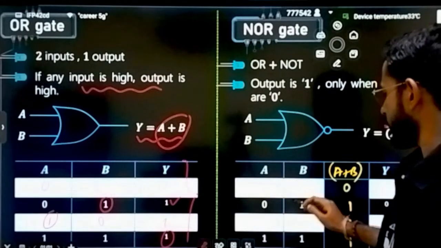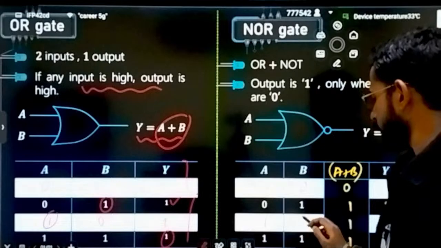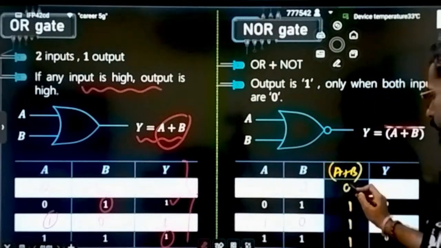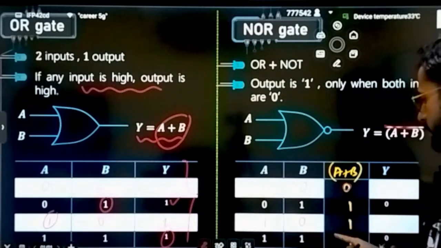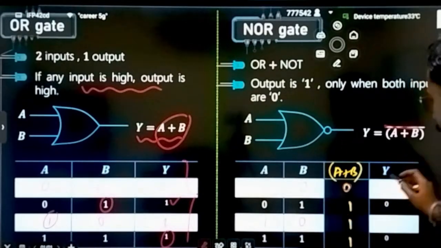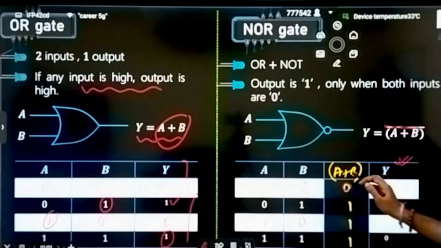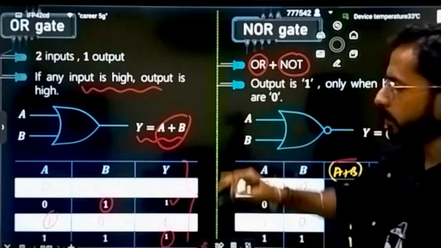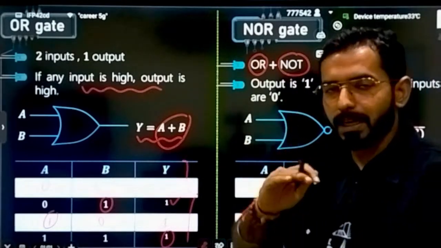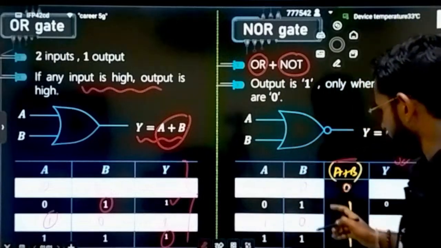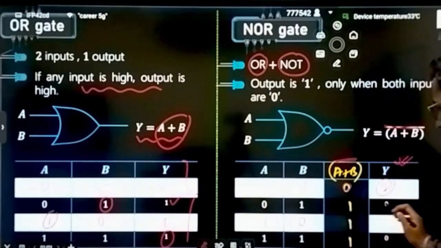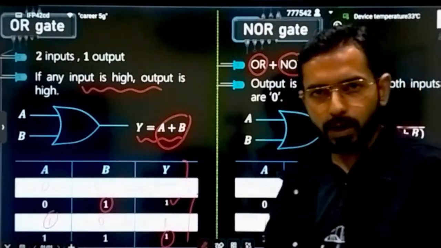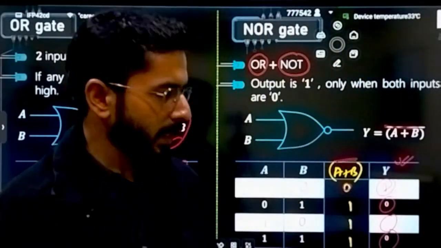Let's suppose again we make the inputs 0 0, 0 1, 1 0, 1 1. What will be the output of normal OR gate? 0 0 gives 0, 0 1 gives 1, 1 0 gives 1, 1 1 again gives 1. So now what will be the output that you will be having? Just reverse it. What I have told you, with OR gate you have just attached a NOT. What is the behavior of NOT gate? It will just invert all the inputs. Now the outputs: 0, it will make it 1. 1, it will make it 0. 1, it will again make it 0. 1, again it will make it 0. Just attach a NOT gate with OR gate, you will have the result.